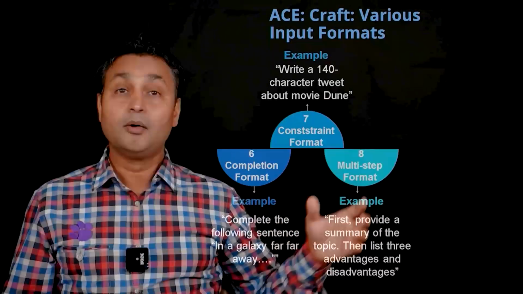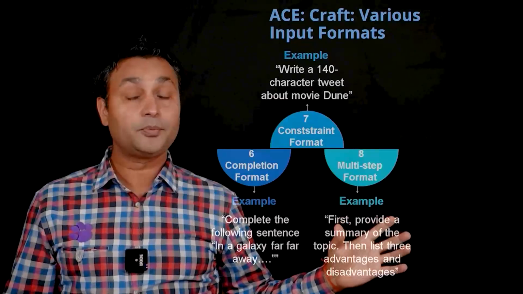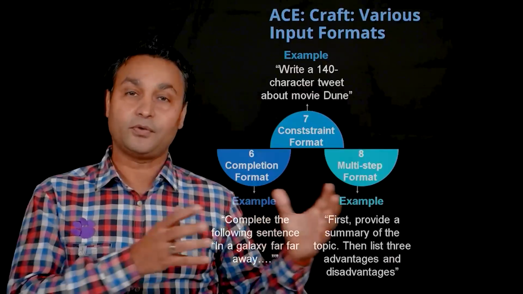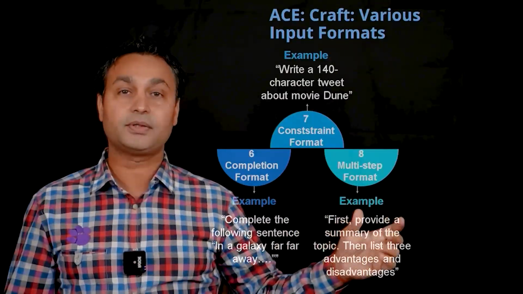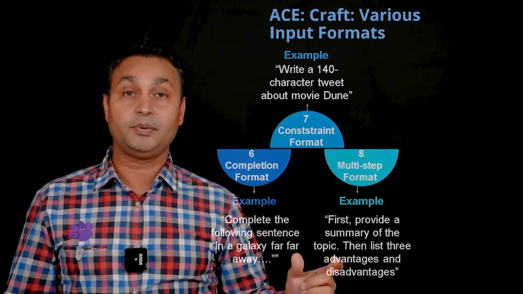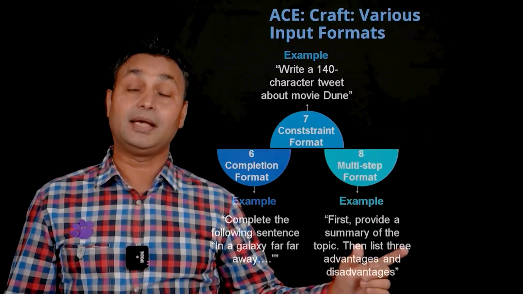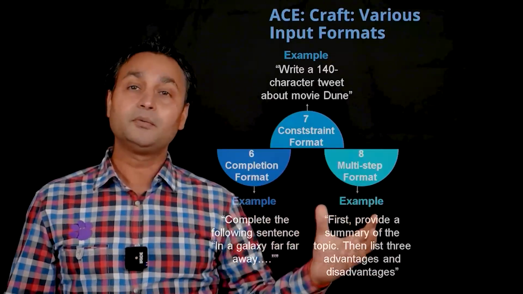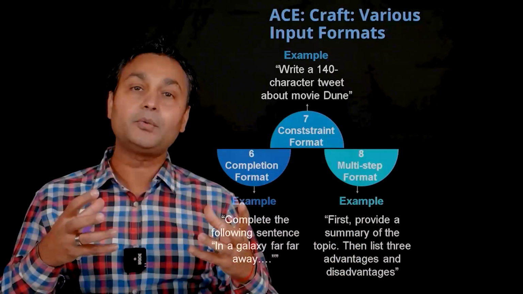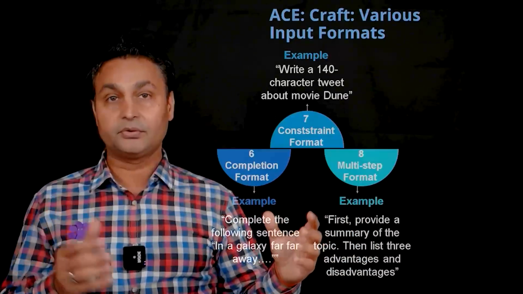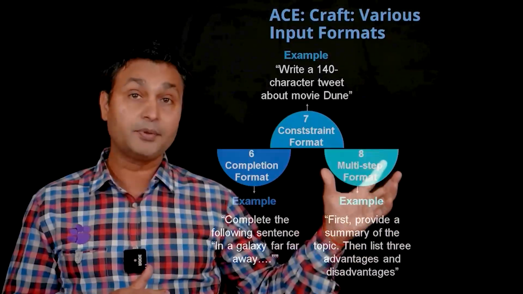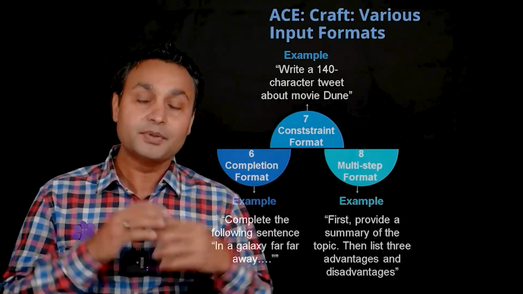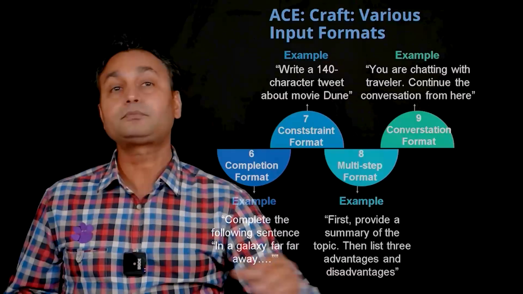Multi-step format, right? So you can write your prompts where there are multiple stages involved, multiple steps involved. So we will call this a multi-step format for inputting prompts into ChatGPT. For example, first provide a summary of the topic and then list 3 advantages and disadvantages. And when we are doing this, we are asking it to get a summary of a problem in an article, and then from that article asking ChatGPT to glean out what are the advantages and disadvantages. So this type of prompting will be known as multi-step format, where we are asking for answers in multiple different steps from the ChatGPT interface.